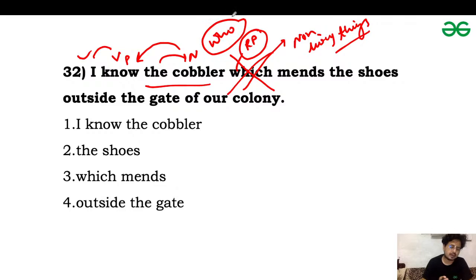So we use the relative pronoun who for persons, and also as a subject in the relative clause. So we require a subject here because mends is a verb, and it is in its singular form. Okay, so we require a subject. Also we require a relative pronoun which refers to a person. Okay, so this one is correct. So we will replace which with who. So, I know the cobbler who mends the shoes outside the gate of our colony.